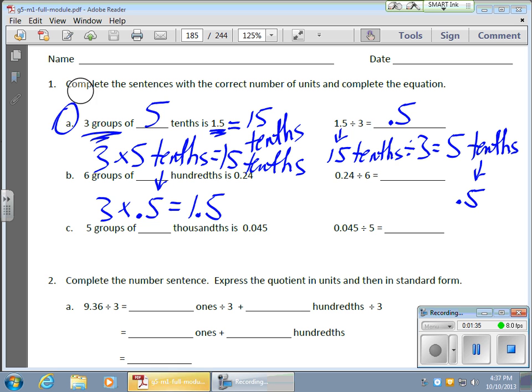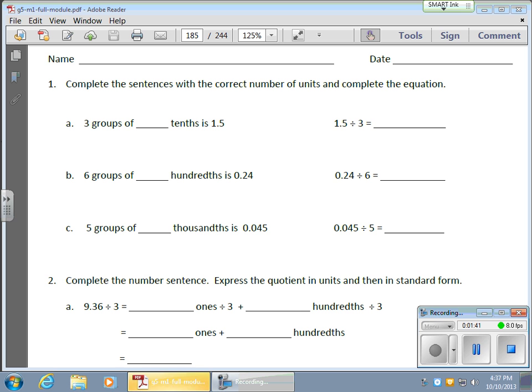Well, let me get rid of this now and just talk a little bit about, maybe this is a little bit of a review, but I want to concentrate on the 1.5 because very quickly I turned it into 15 tenths. And sometimes kids get a little confused about what I'm talking about. Well, this is what I'm talking about.